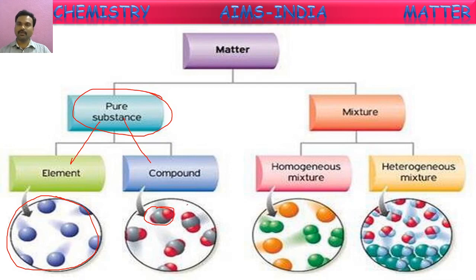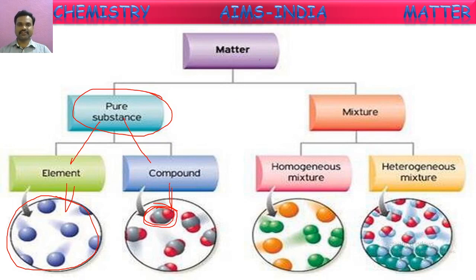So only one kind of molecules will be in the compounds, but these compound molecules are made up of more than one kind of atoms. If molecules are made up of only one kind of atoms, they are called elements. If the matter is made up of the same kind of particles, but those particles are made up of more than one kind of atoms, then that is said to be a compound. In this way, pure substances are of two types, elements and compounds.